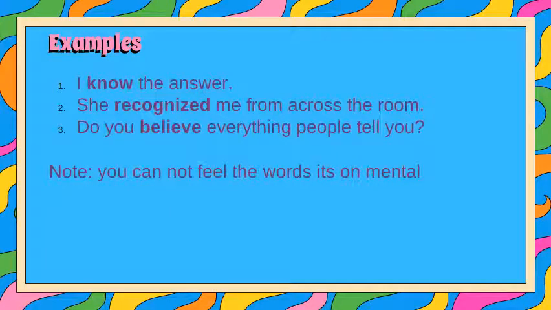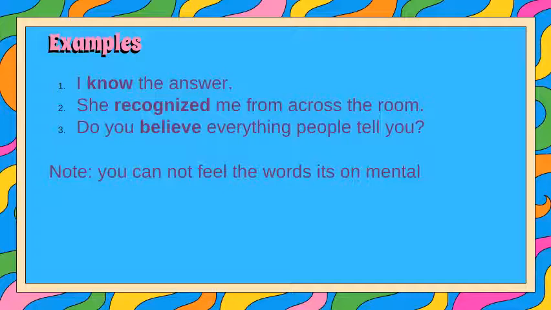So what are examples of mental verbs? Number one, I know the answer. She recognized me from across the room. Do you believe everything people tell you?